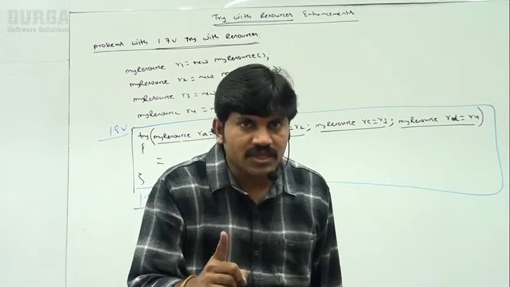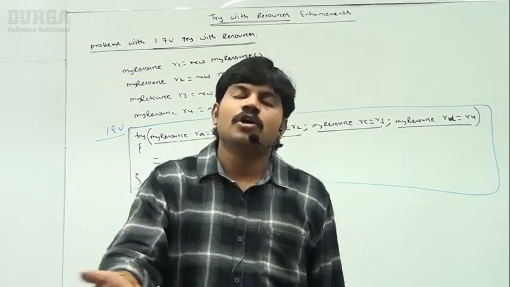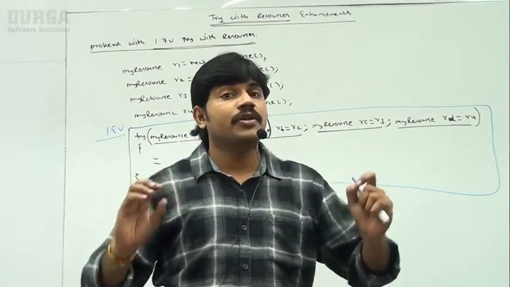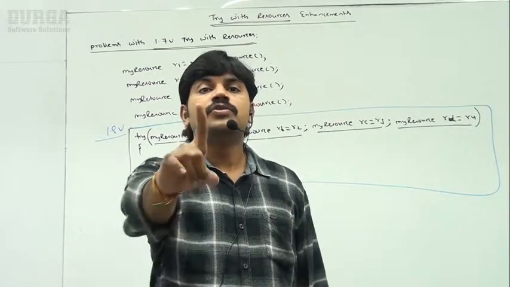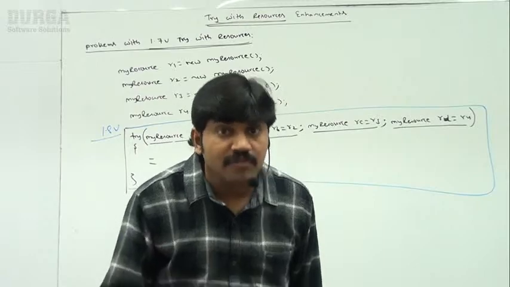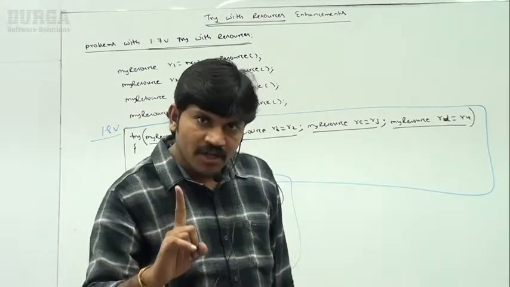The resources which are created outside of the try block, those reference variables we can use directly inside the try block, which is not possible until 1.8 version. But from 1.9 version onwards, happily you can use them, no problem at all. Clear? Are you able to understand?